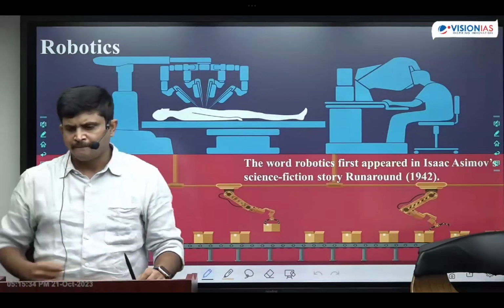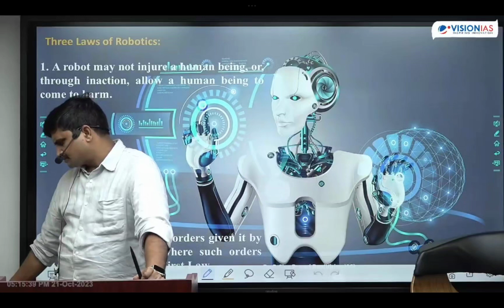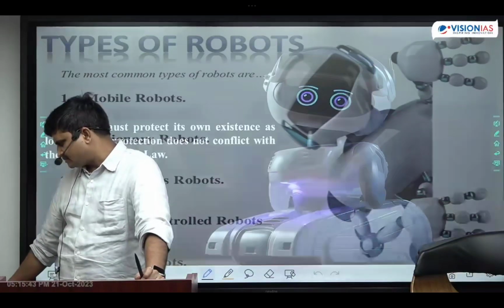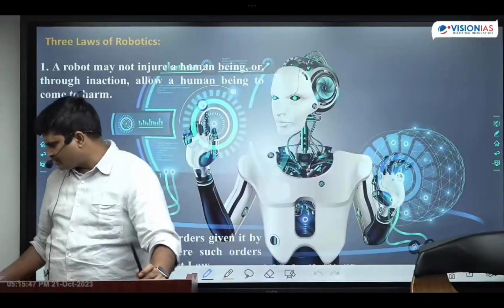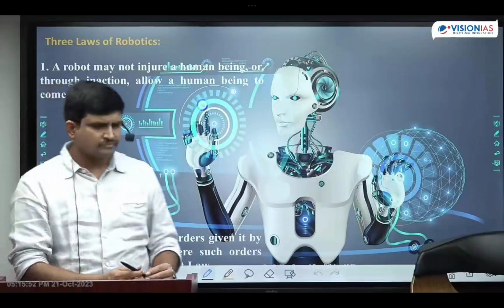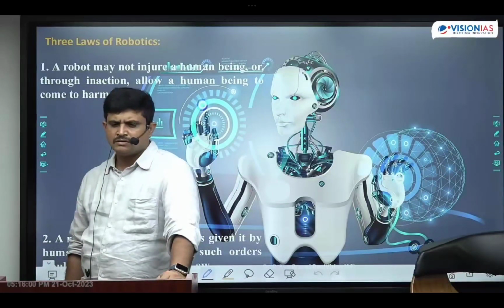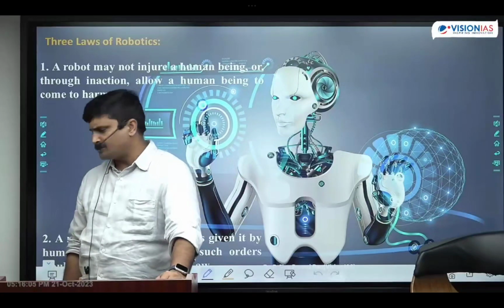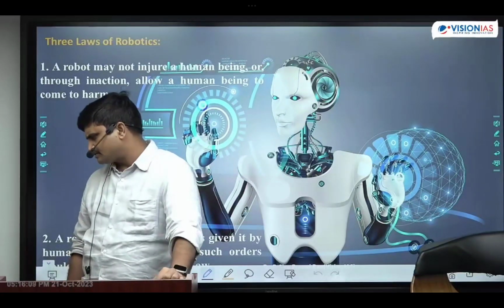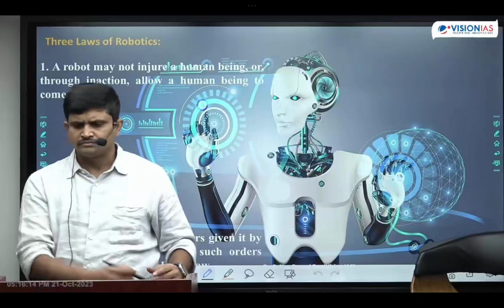Okay, next one is, any robot has to follow these three laws. First law is it should not injure a human. It should not do harm to the humans.